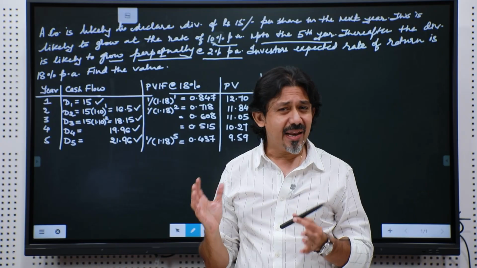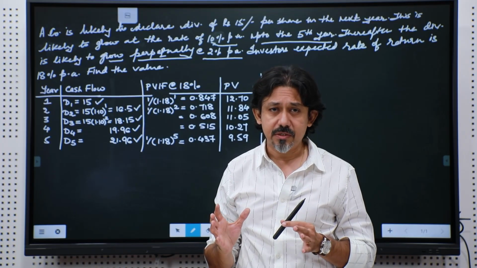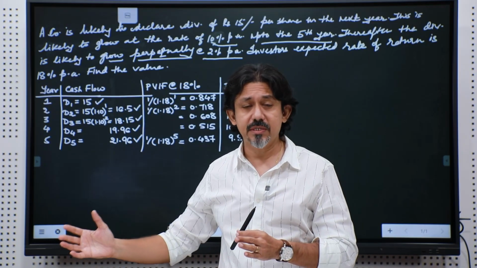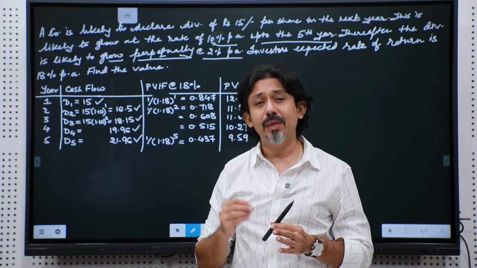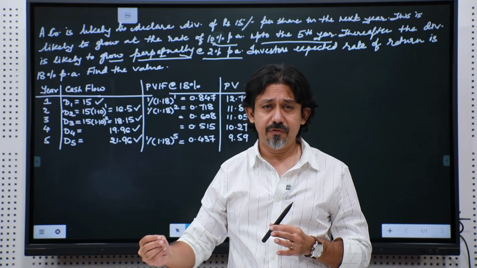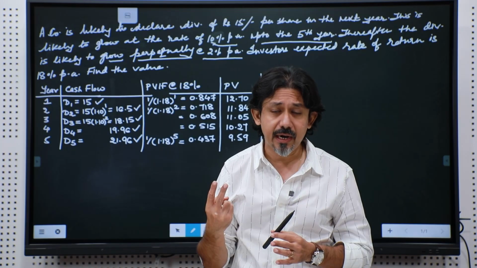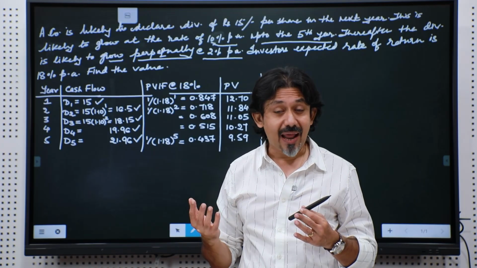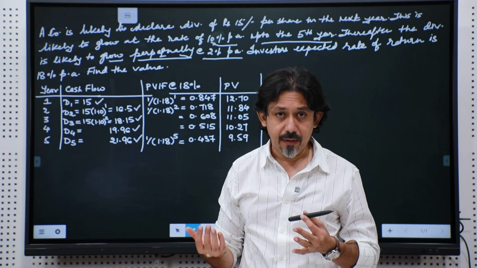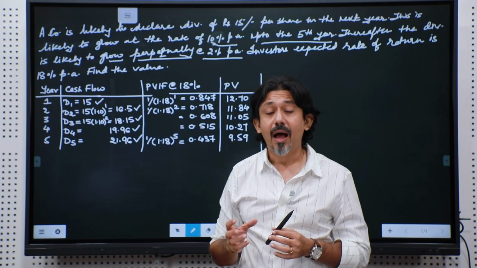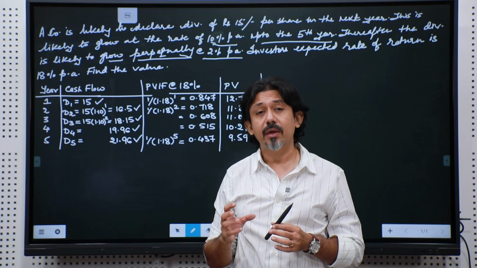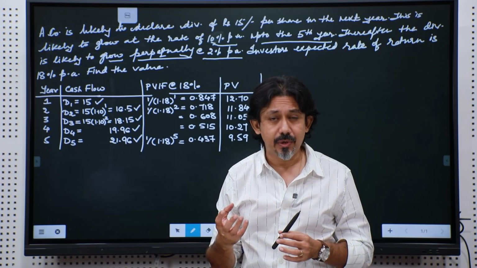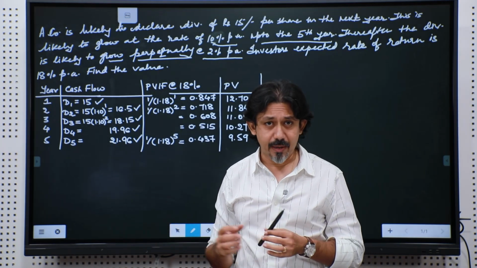So, now we are making very reasonable assumptions about the future of this company, and saying that we cannot keep on increasing dividend at the rate of 10%, but it will now grow only at the rate of 2%. And what is the time frame? It's a perpetuity. So, what kicks in are the concepts of the present value of a perpetuity as far as time value of money is concerned.